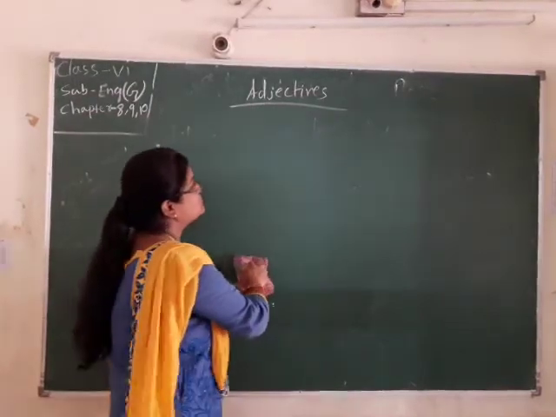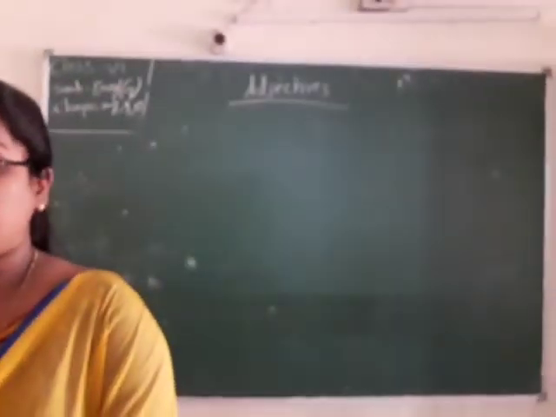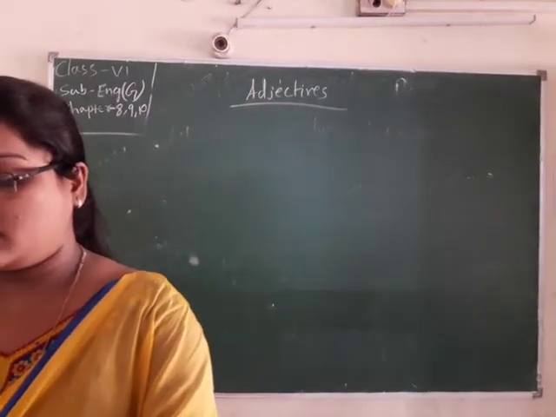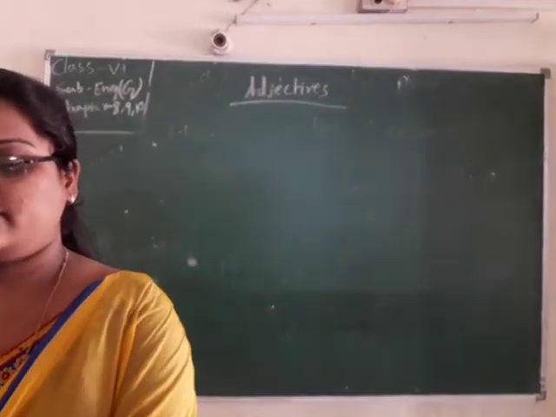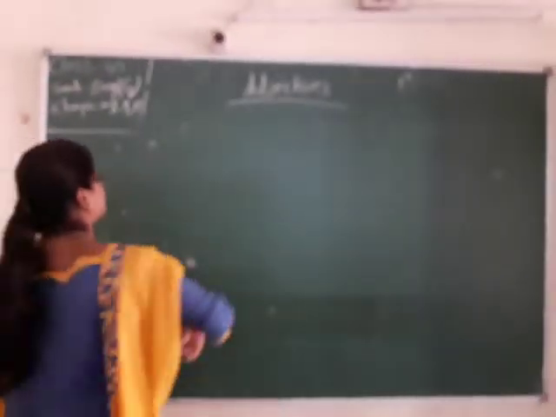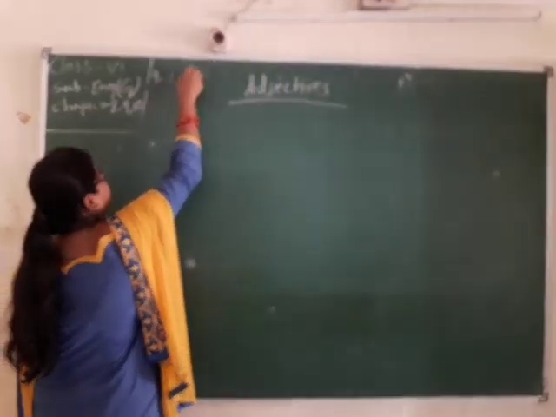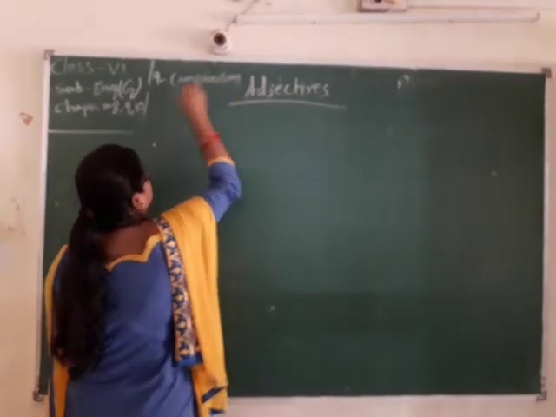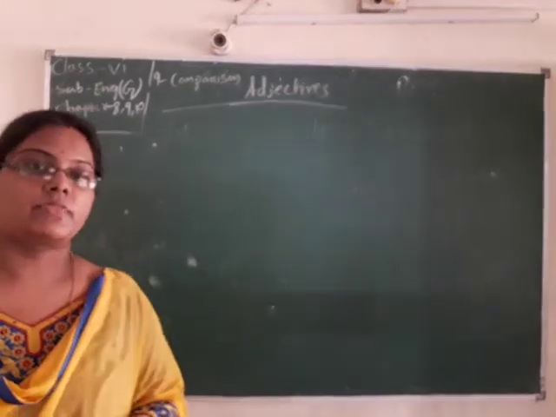Then we come to it. You just turn your page and look at the page. Look at chapter number 9, page number 57. Comparison of adjective. Page number 58.